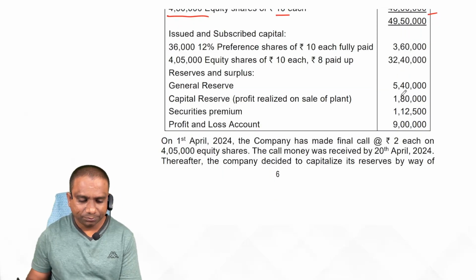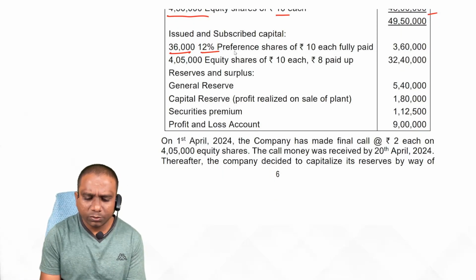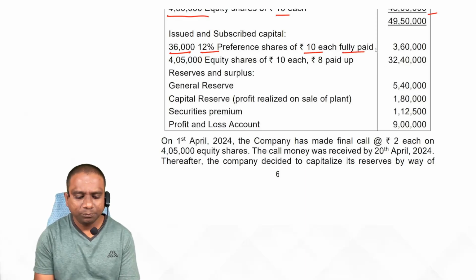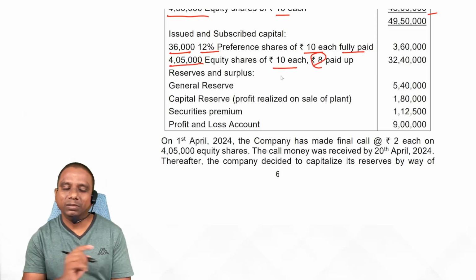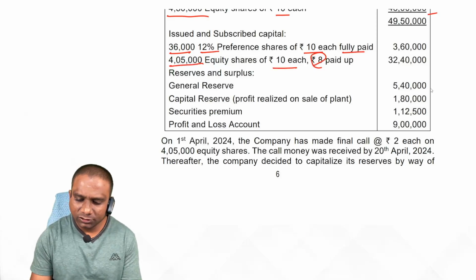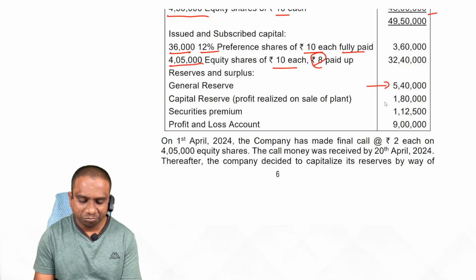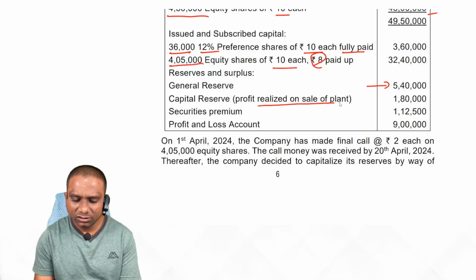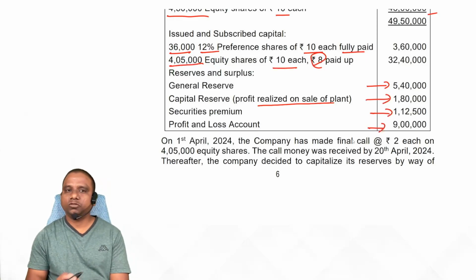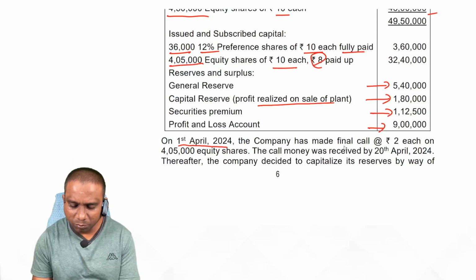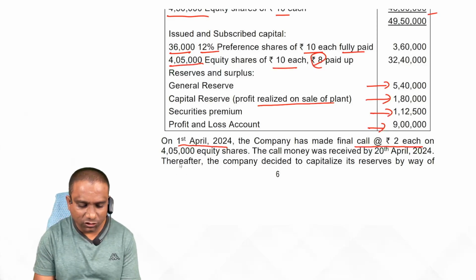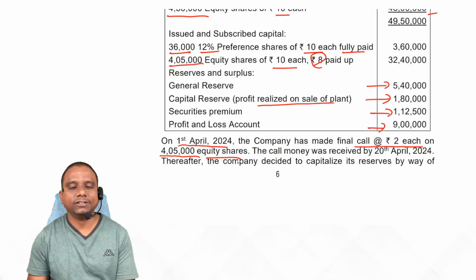Next, issued and subscribed: 36,000, 12% preference shares of 10 each fully paid; 4,05,000 equity shares of 10 each, 8 rupees paid, means partly paid. Reserves and surplus: we have general reserve, capital reserve, profit realized on sale of plant, securities premium, profit and loss account. Fine. On 1st April 2024, the company has made the final call at 2 each on 4,05,000 equity shares.